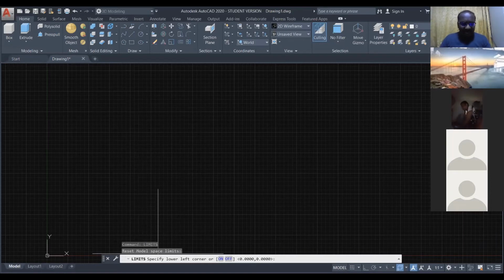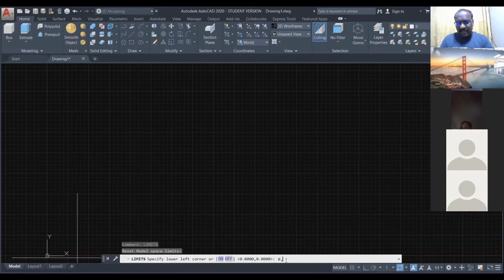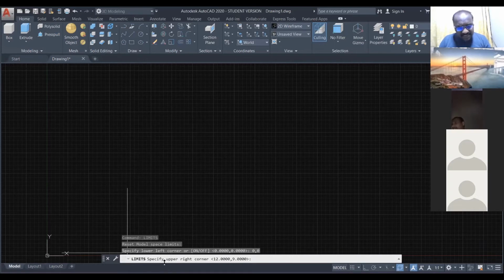For example, I gave the command limits. The computer is asking lower left corner. I give the lower left corner, x-axis is 0, y-axis is 0. So 0, comma, 0. Enter. Again, the computer will ask me limits, specify upper right corner.